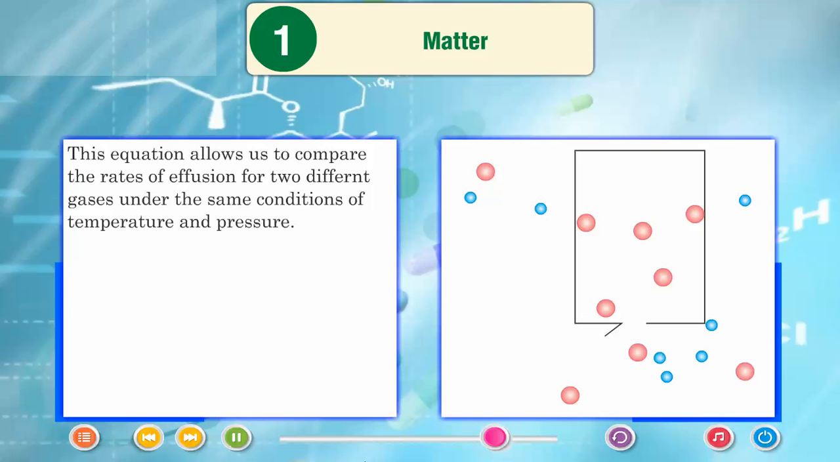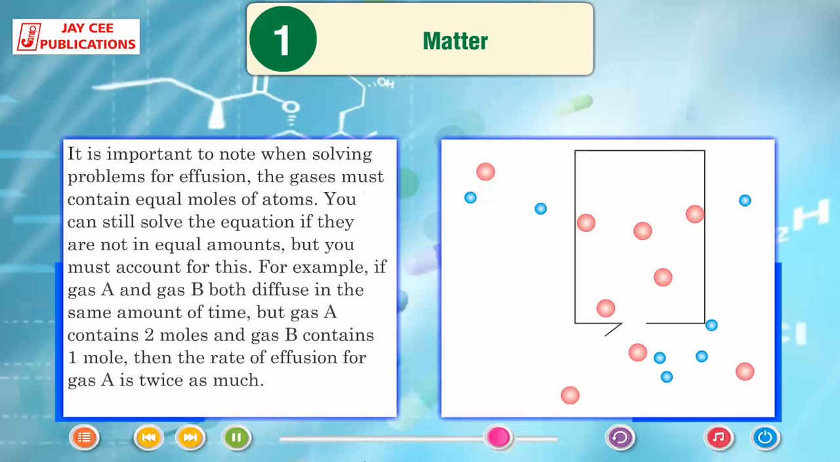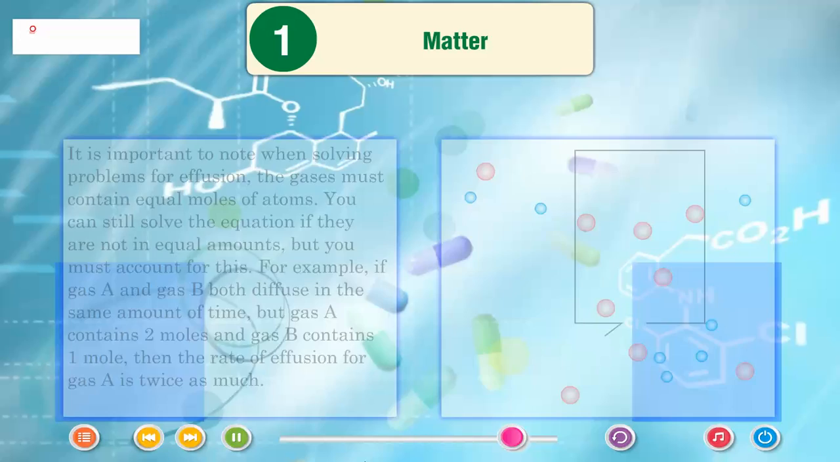This equation allows us to compare the rates of effusion for two different gases under the same conditions of temperature and pressure. It is important to note when solving problems for effusion, the gases must contain equal moles of atoms. You can still solve the equation if they are not in equal amounts, but you must account for this. For example, if gas A and gas B both effuse in the same amount of time, but gas A contains 2 moles and gas B contains 1 mole, then the rate of effusion for gas A is twice as much.